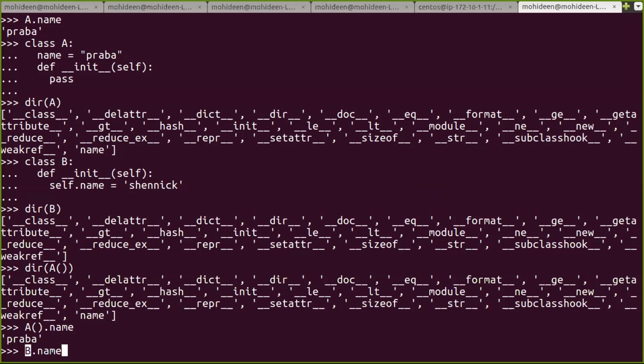Am I using any syntax? Sorry, am I using any operator? Am I utilizing my attribute? Am I utilizing my object? No. Then how type error?